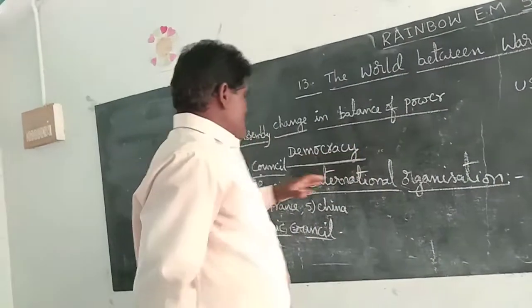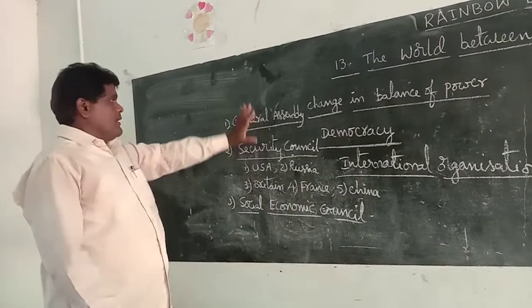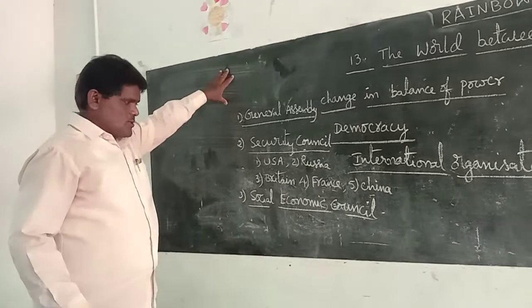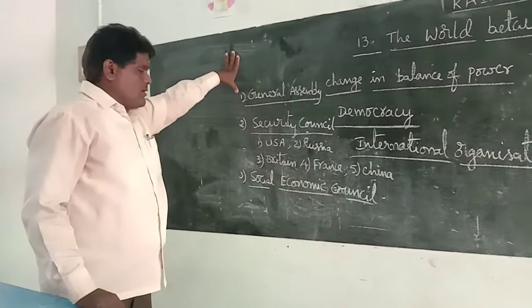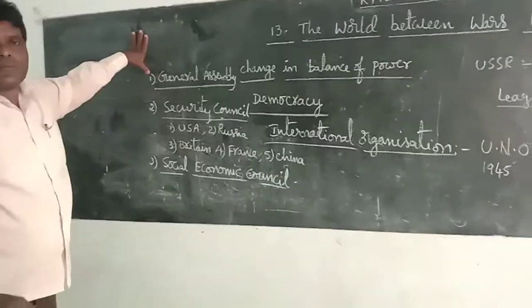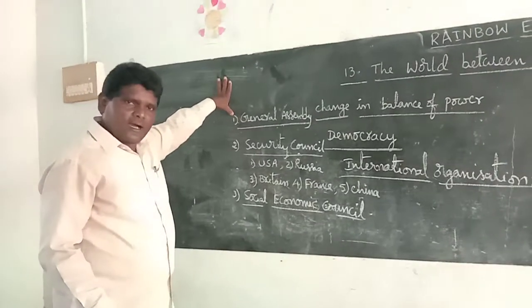The UNO maintains these things. The Social Economic Council is also one of the important organs.